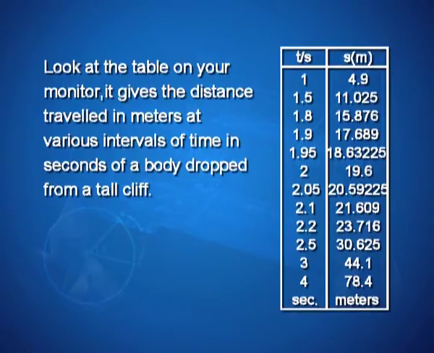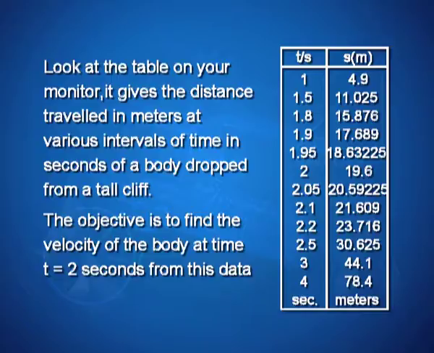It gives the distance travelled in meters at various intervals of time in seconds of a body dropped from a tall cliff. The objective is to find the velocity of the body at time t is equal to 2 seconds from this data. We can find time in seconds and distance in meters: at 1 second, 4.9 meters distance is covered.